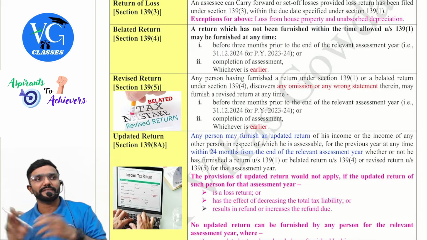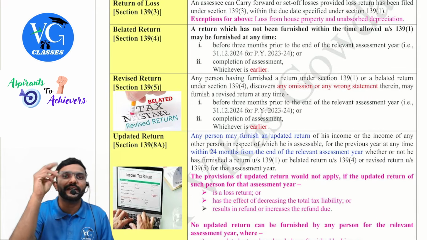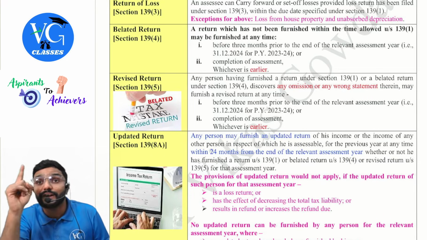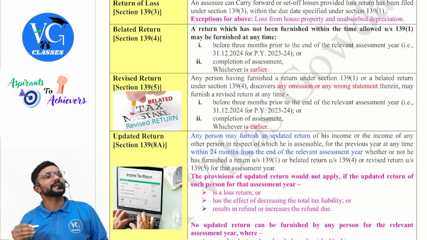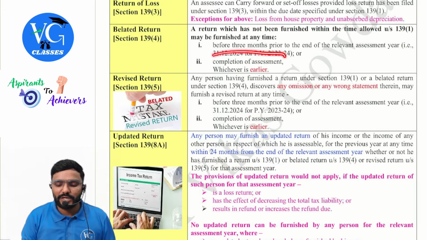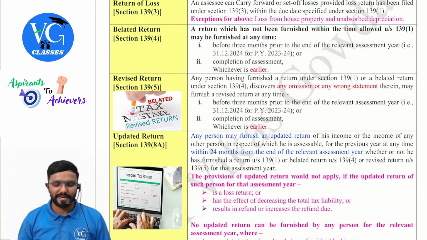Yes, they have not given the date. They have told 3 months prior to the end of relevant assessment year, where I can derive the date. What is the date? 31st December of assessment year. Or completion of assessment, whichever is earlier. If the question is silent about completion of assessment, you can straight away take 31st December of assessment year, guys.